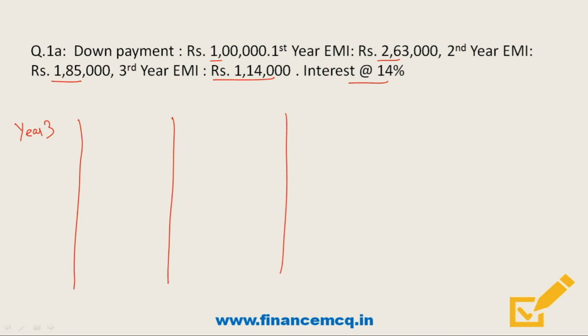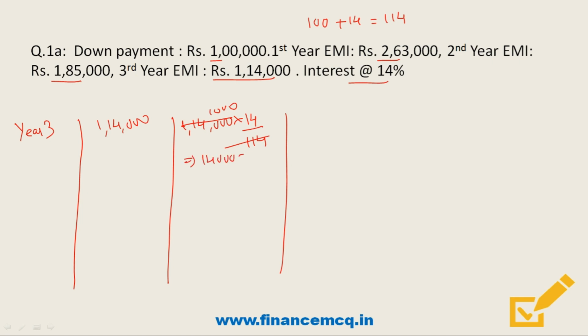So friends, third year EMI is 1,14,000. So friends, we'll have to calculate interest out of this EMI component. Like for example, friends, suppose the principal is 100 and the interest is 14%. So in that case, the EMI will be 114. So putting that logic in the question, the interest component will be 1,14,000 into 14 divided by 114. So friends, here the interest will be